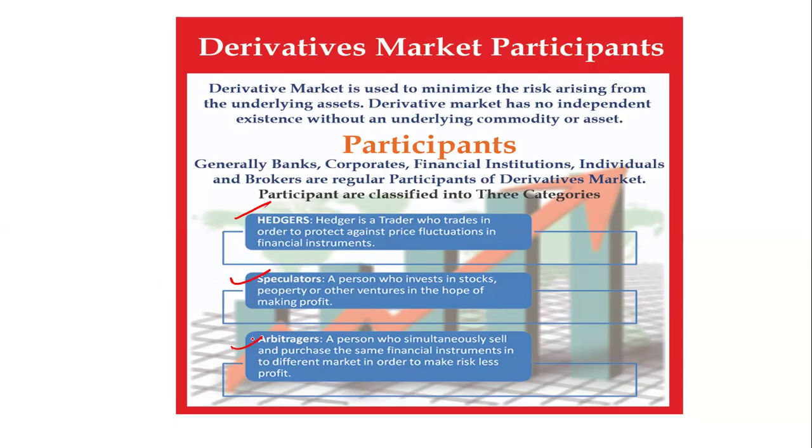But the arbitrageurs are smarter. They purchase from one side and sell to another, from one company to another, because they just want to balance it. An arbitrageur is a person who simultaneously buys and sells the same financial instrument in different markets in order to make a risk-free profit. So these are the arbitrageurs.